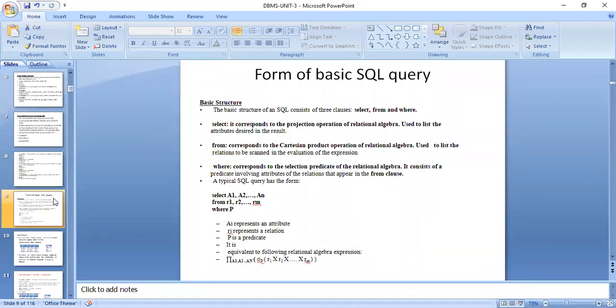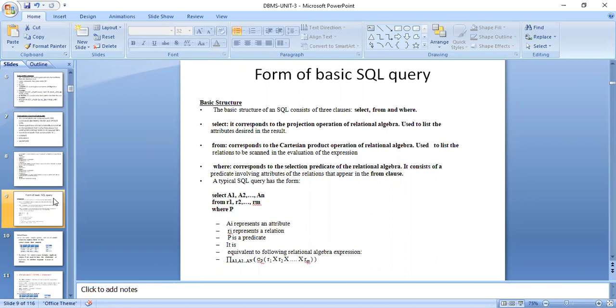We have seen relational algebra, which was invented in 1970 by E. F. Codd, for the relational algebra and tuple relations in Unit 2. So we are corresponding with that projection operation of relational algebra, used to list the attributes desired in the result.